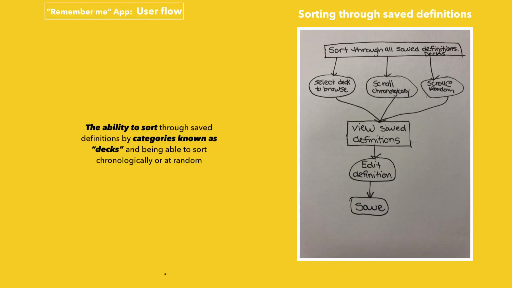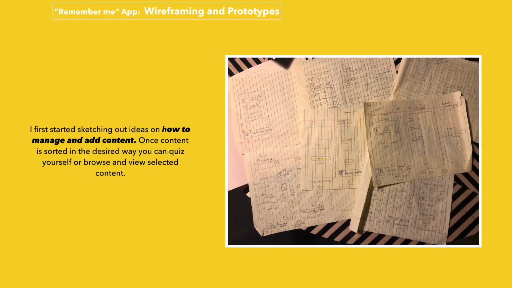Another important feature is the sorting functionality. There are 2 sorting features, one by categories known as decks, and the second chronologically, alphabetically, and randomly. I first started sketching out ideas on how to manage and add content. Once content is sorted in the desired way, you can quiz yourself or browse selected content.